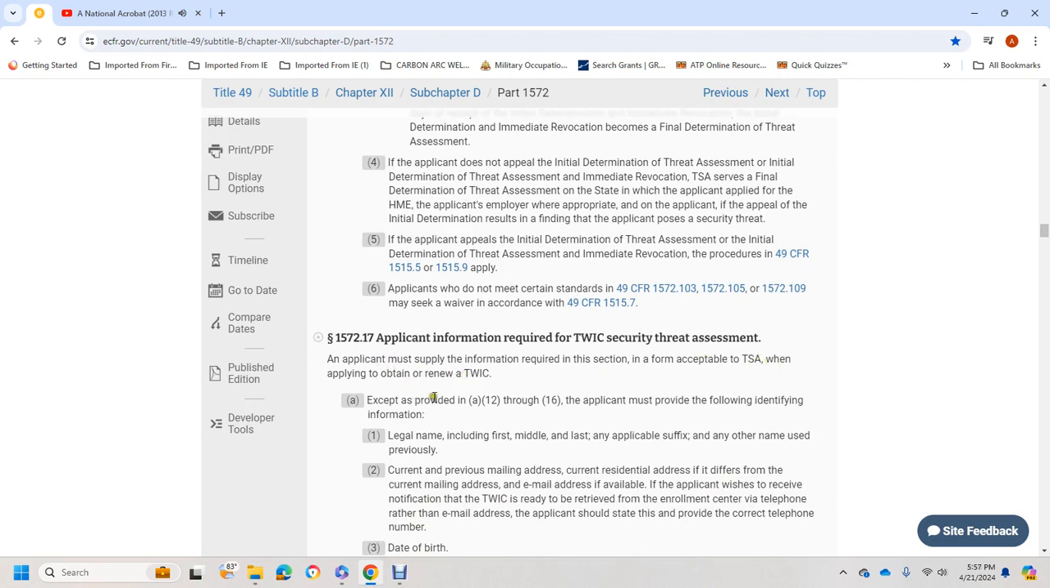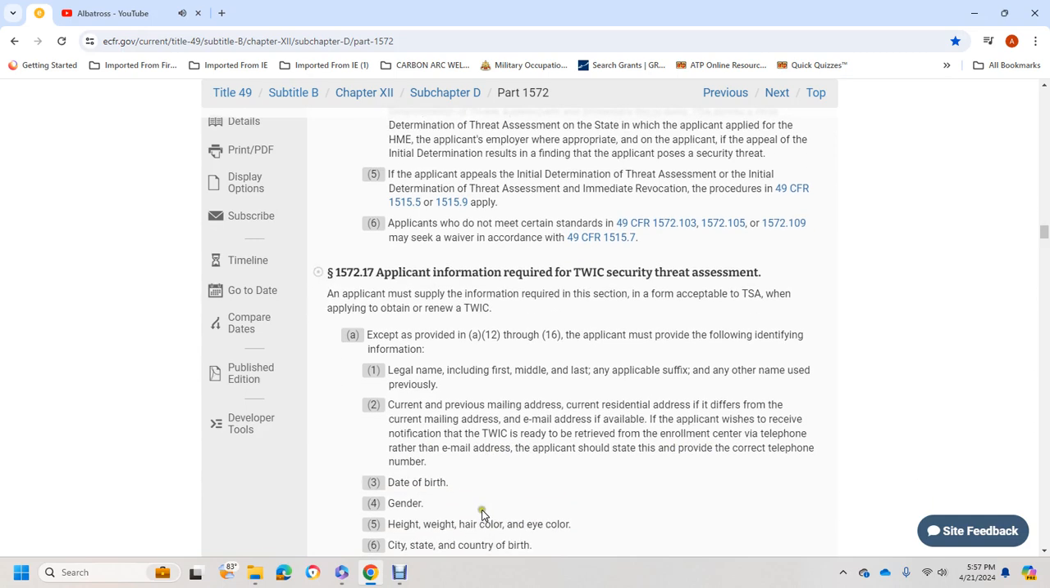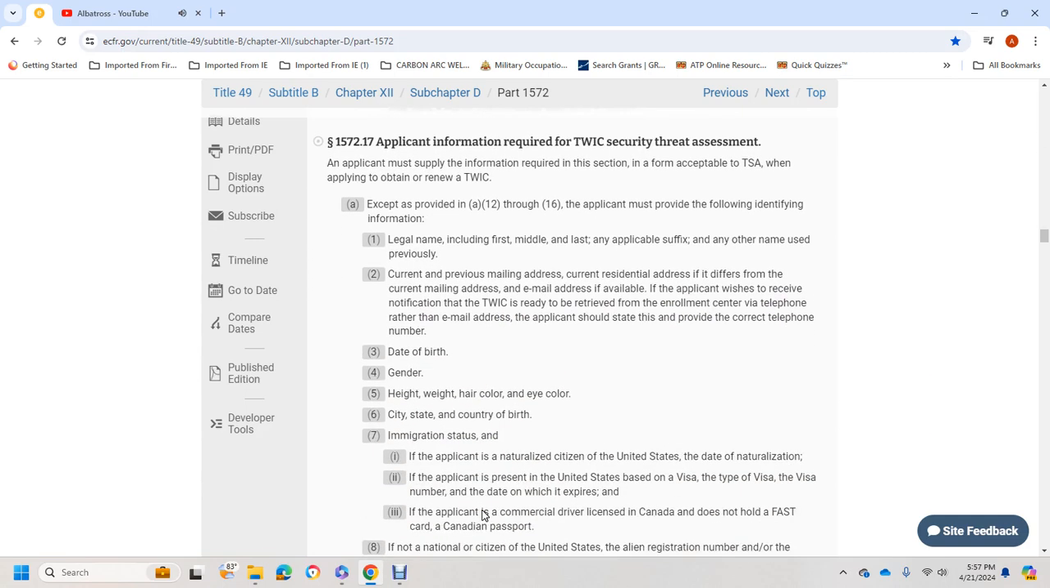Except as provided in paragraphs (a)(1) through (12) of this section, the applicant must provide identifying information: legal name, including first, middle, and last name, any other names used, previous and current mailing address, current residential address if different from the mailing address, and email address if available. If the applicant wishes to receive notification from the enrollment center by telephone rather than email, the applicant should provide a current telephone number, date of birth, gender, height, weight, hair color, eye color, state and country of birth, and immigration status.